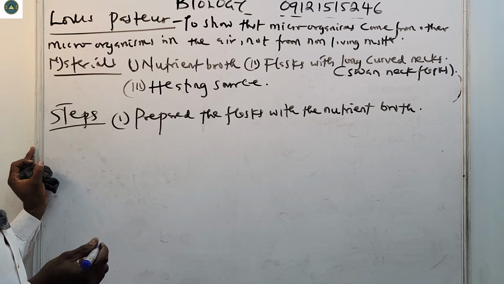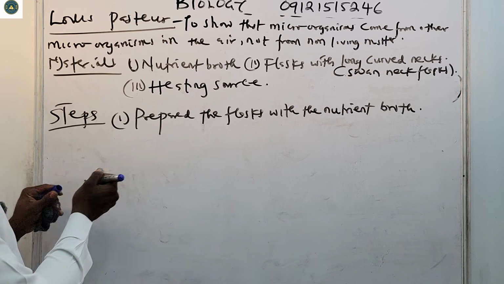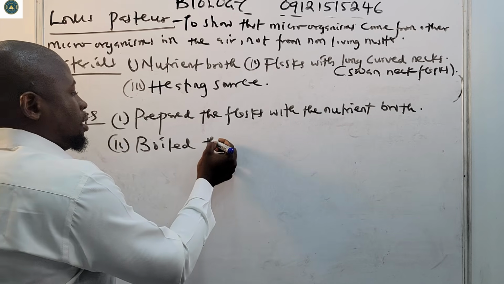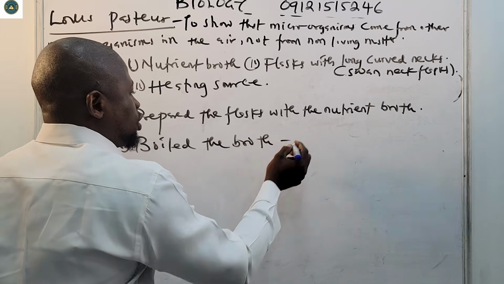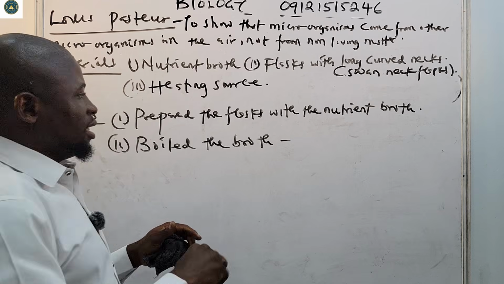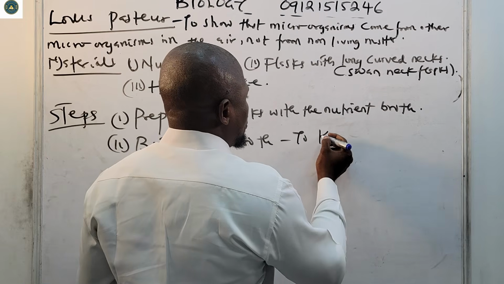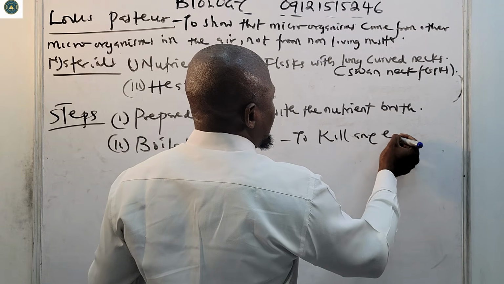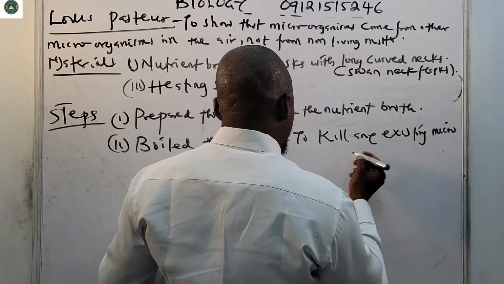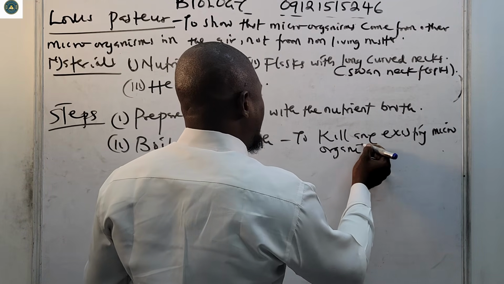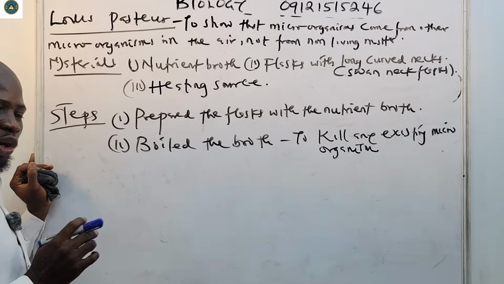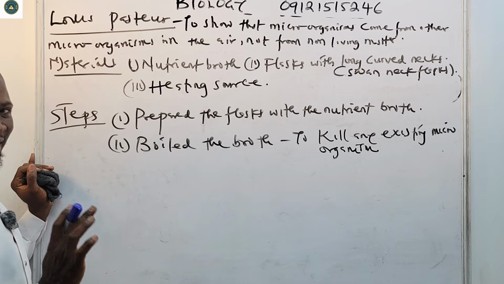Then what did he do next? Number two, he boiled the broth. What will boiling the broth do? It will kill any existing microorganisms. That is why he boiled the broth to kill all of them before he began his experiment.